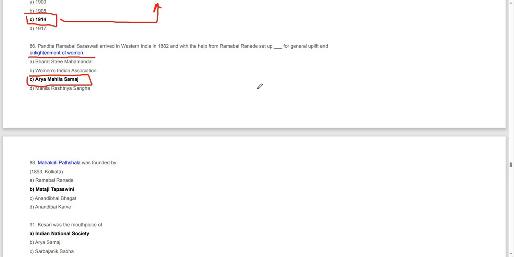So who were the individuals involved in Arya Mahila Samaj? For the foundation of Arya Mahila Samaj, who were the ones who played an instrumental role? Pandit Ramabai Saraswati and Ramabai Ranade. These two individuals were instrumental.